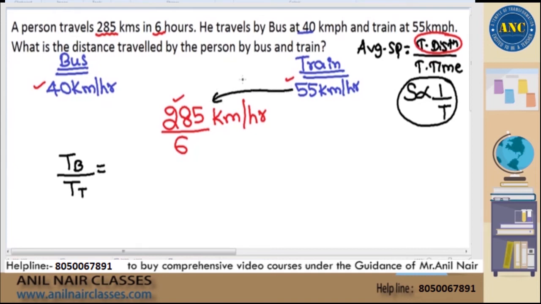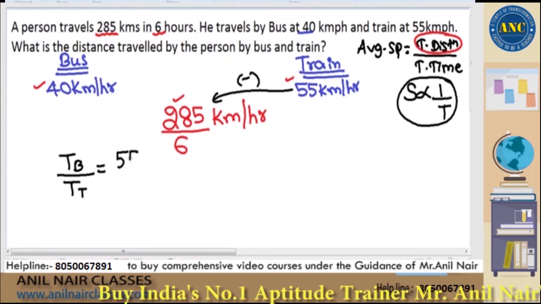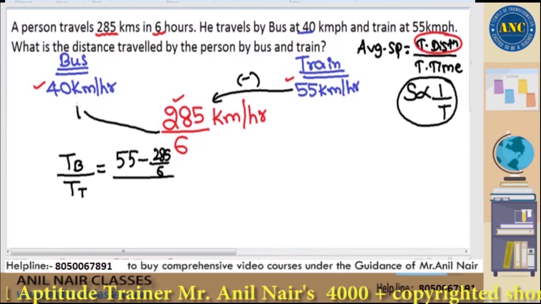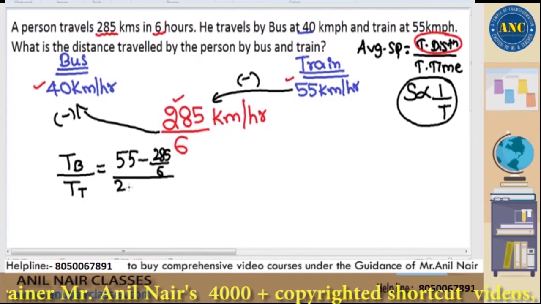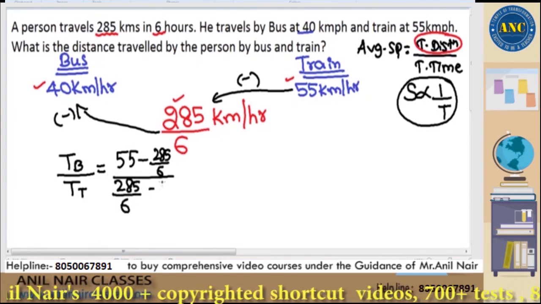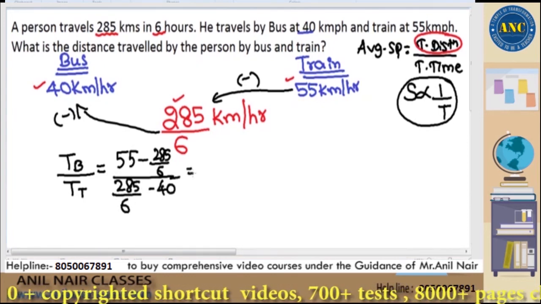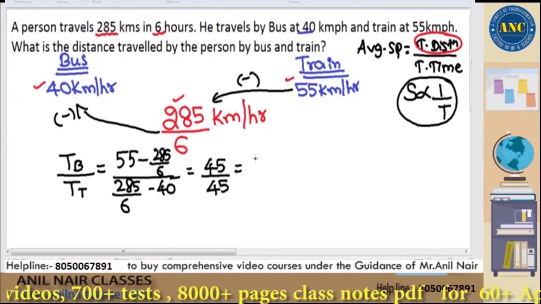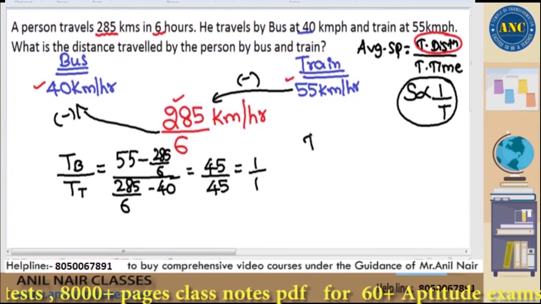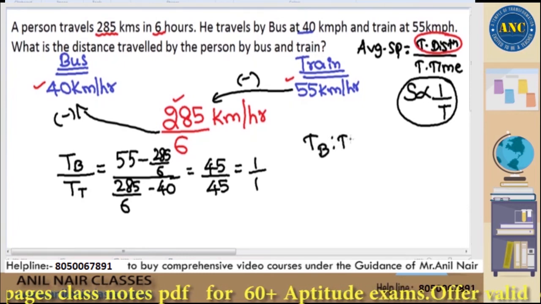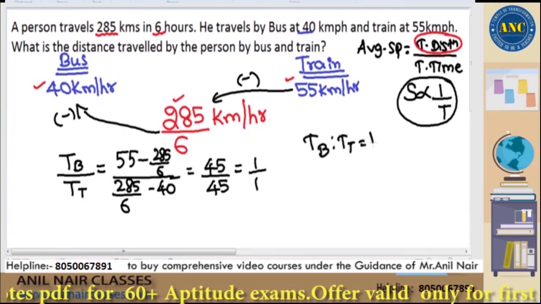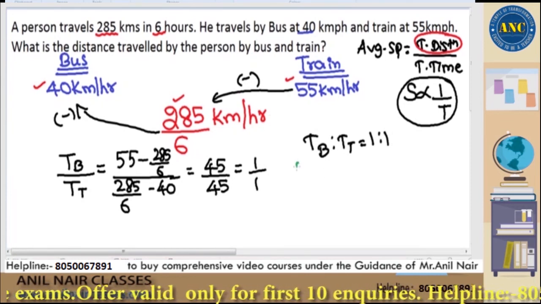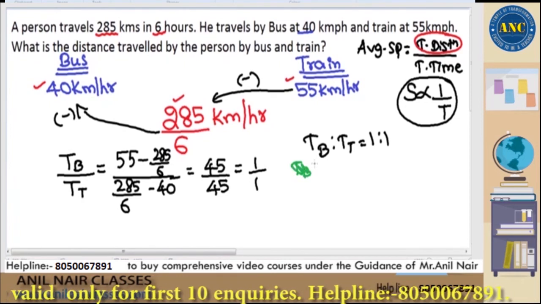This is 55 minus 285 by 6, divided by 285 by 6 minus 40. If I simplify by taking LCM 6, then I will get 45 by 45. 6 will get cancelled. It is 1 by 1. That means, can I say that time taken in bus is to time taken in train is nothing but 1:1. Right? It is 1:1.